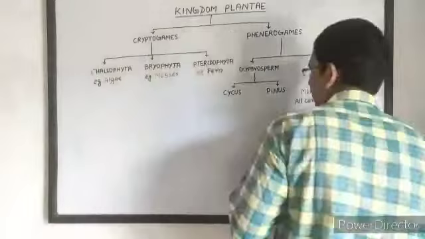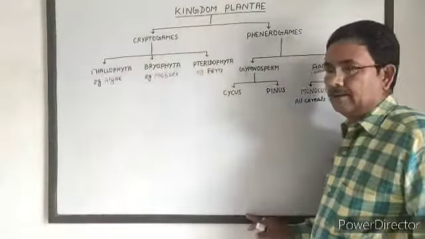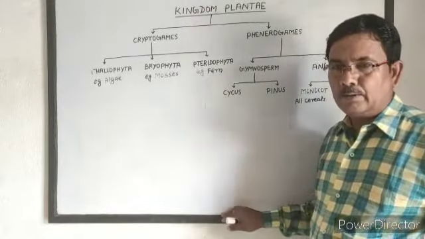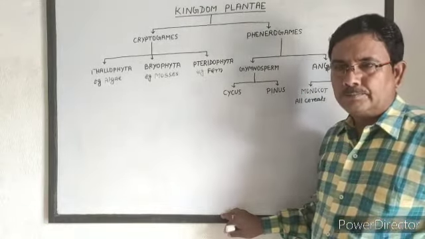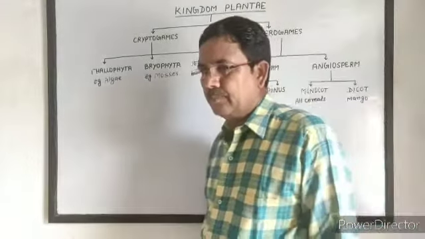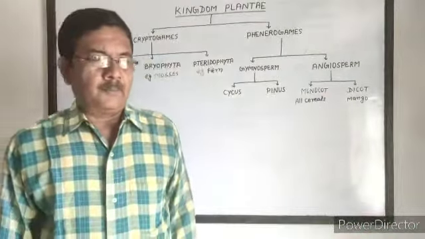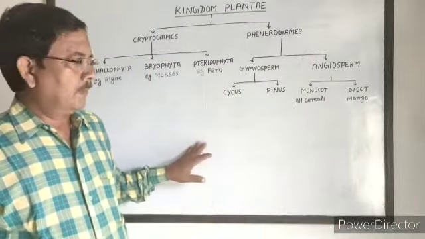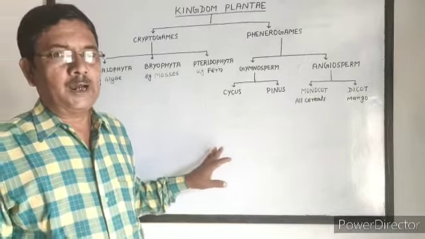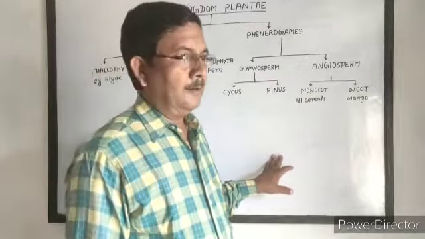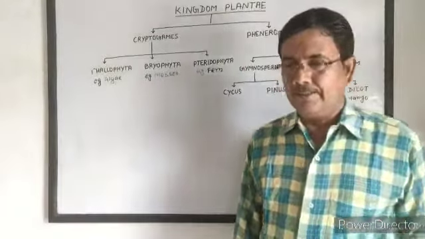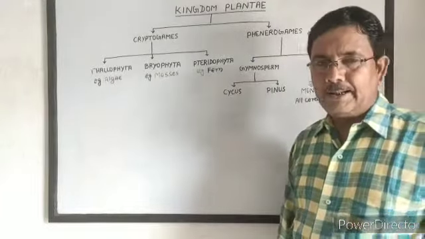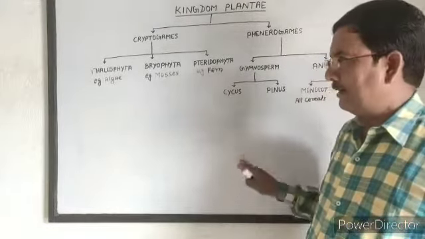Monera include all unicellular prokaryotic organisms. Protista include unicellular eukaryotic organisms. Fungi may be unicellular or multicellular organisms. They have cell wall but without chlorophyll, and they all are saprophytes. Then we study kingdom Plantae and kingdom Animalia.